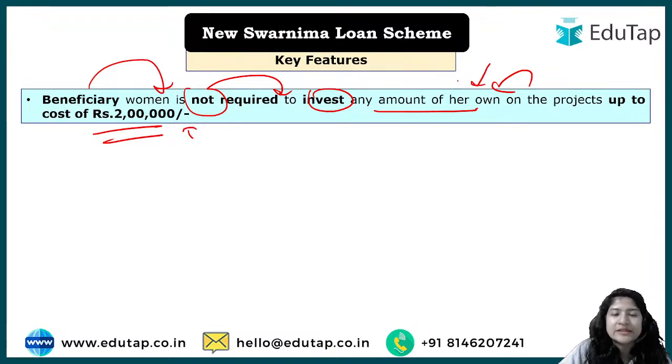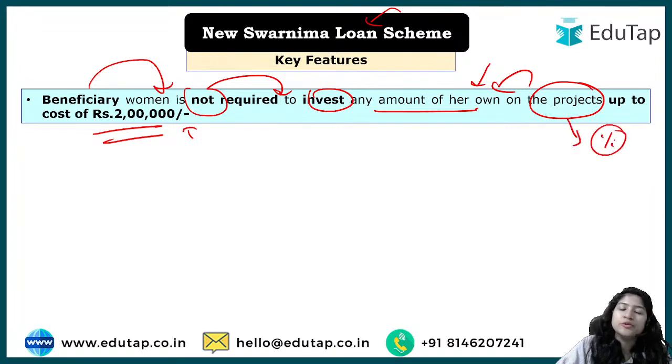Usually if you have seen other videos of our channel in which we have discussed loan schemes, you must have observed that for the project that has to be built and for which the loan has to be taken, some percentage of it has always to be contributed by the beneficiary, even if it is 5%, 10%, but always some portion of the project has to be borne by the beneficiary.